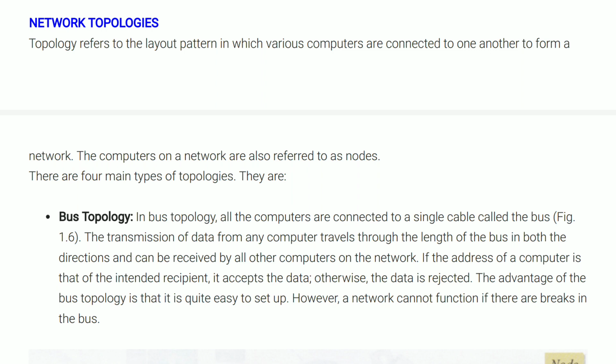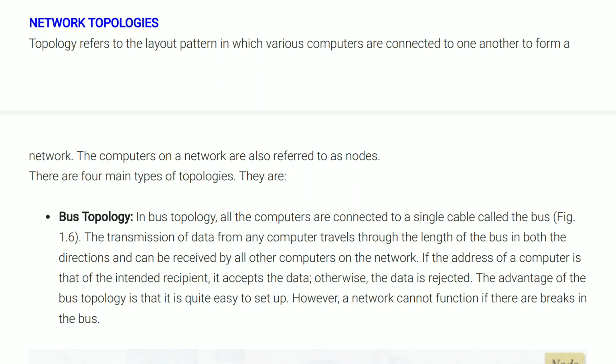To create a network, many different computer systems are connected to each other, and this can be done in different patterns and layouts, such as there may be a central system or main system through which many different systems are connected to each other to form a network, or there may be a single line of connection through which many different systems are connected,